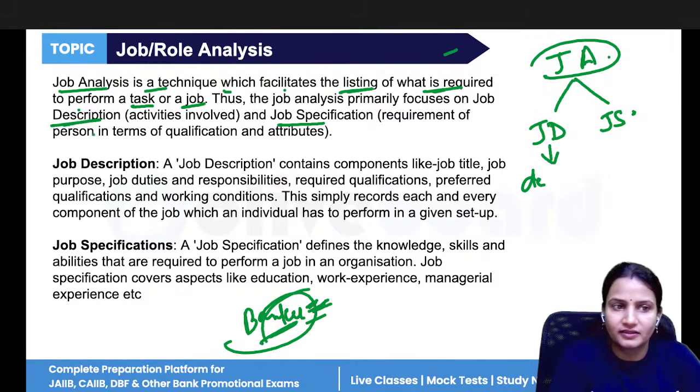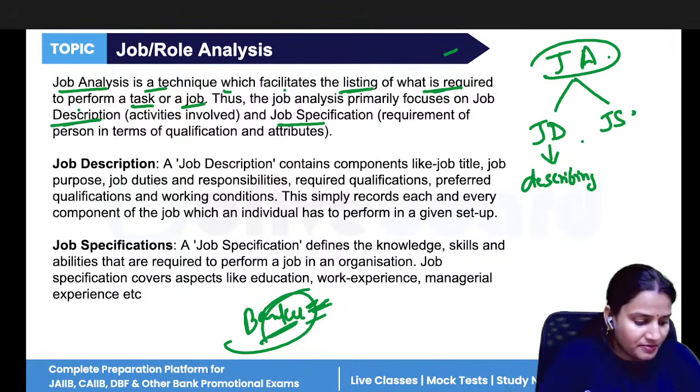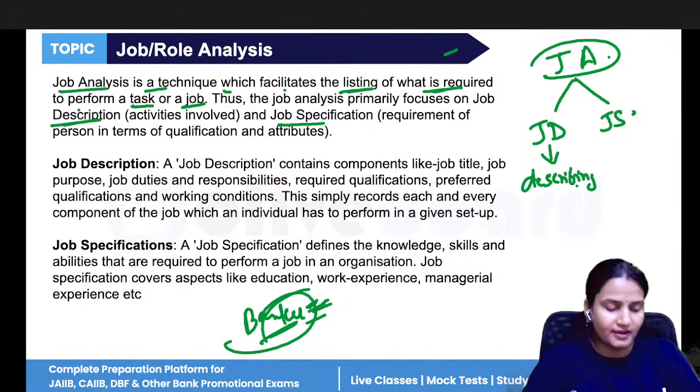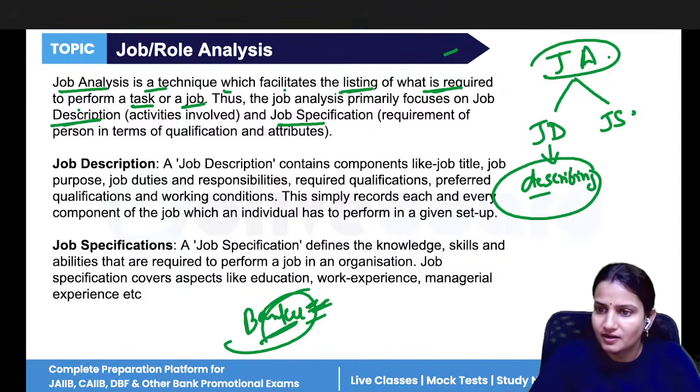JD means, see, description means describing. Describing everything related to job. Like what is job, what are the roles you have to perform, what are the duties you have to perform, where the job is located, everything related to job only.